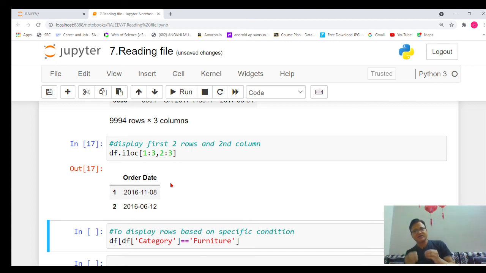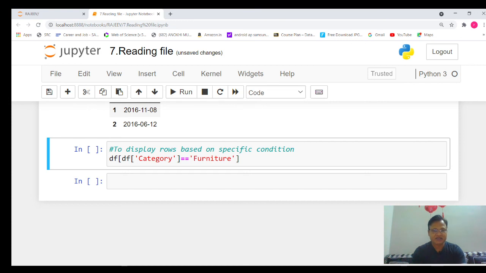So any combination of data, comprising any number of rows or any number of columns, can be easily displayed with the help of iloc. The only thing we need to remember is what particular rows you want to display and what particular columns you want to display.